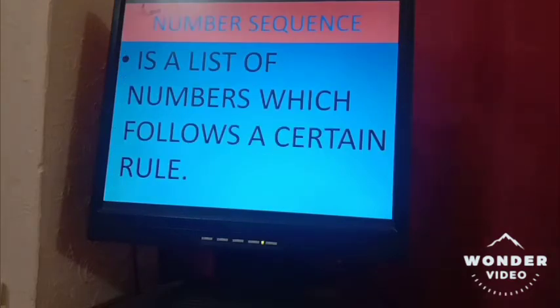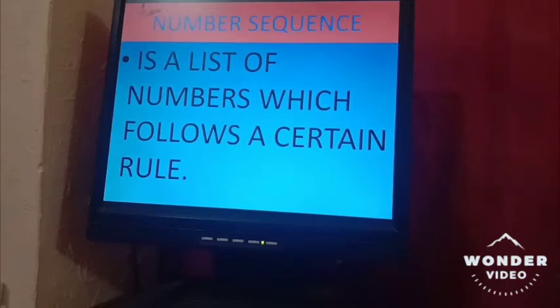What is a number sequence? A number sequence is a list of numbers which follows a certain rule. Suppose a list of even numbers. So the list of even numbers will be 2, 4, 6, 8, 10, 12.